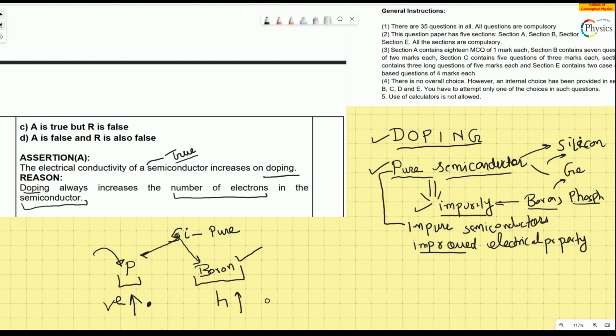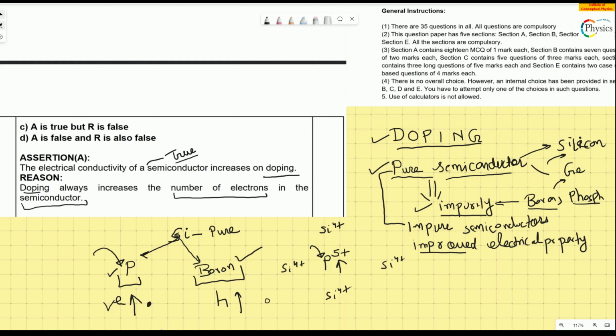So the electrical conductivity of the newly created impure semiconductor goes up. For example, phosphorus has an extra electron. From where does the electron come? Phosphorus has an extra electron, while silicon is 4 plus. This is the structure, and this has an extra electron. This extra electron coming from the impurity like phosphorus increases the electron concentration, and the electrical conductivity goes up.